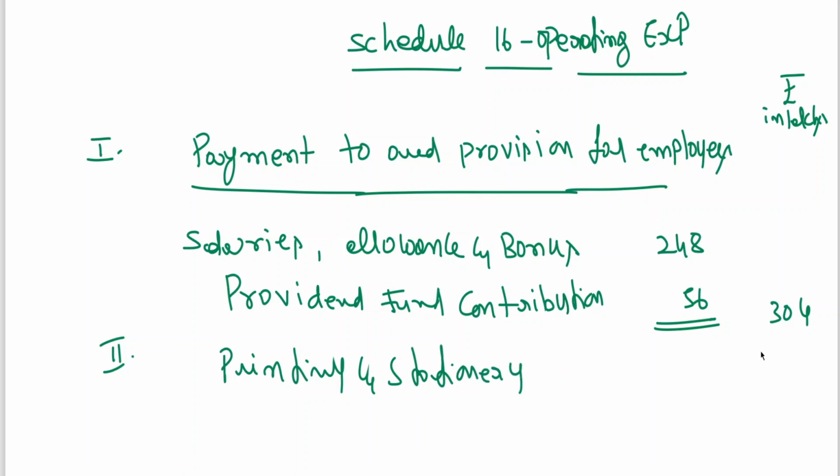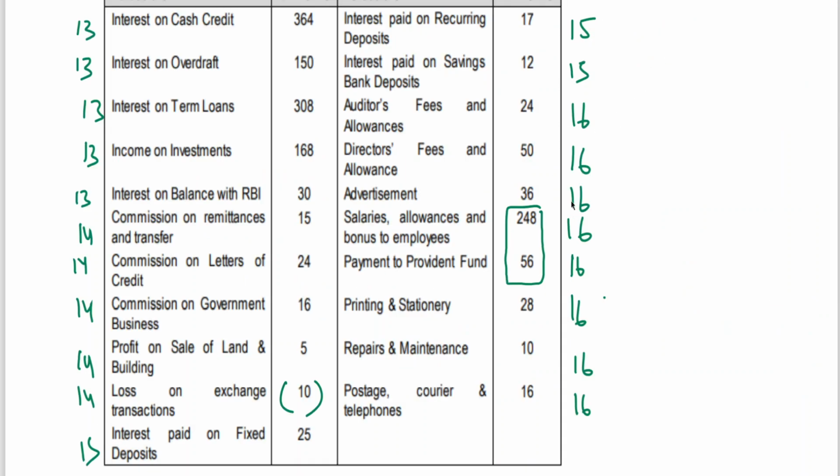Printing and stationery 28. Then comes advertisement and publicity. Advertisement 36.